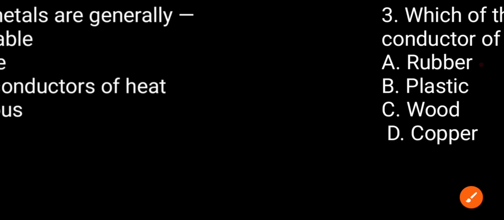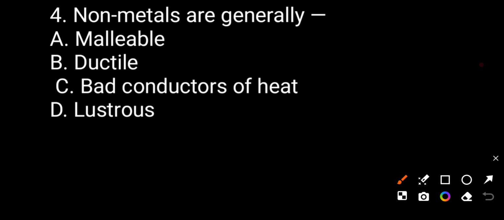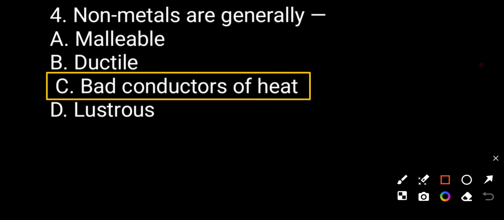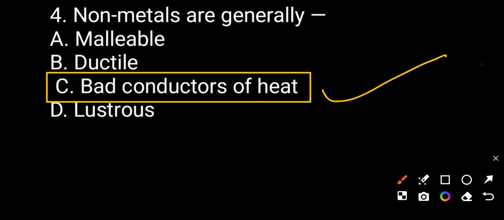Now we see question number 4. Non-metals are generally option A, malleable. B, ductile. C, bad conductor of heat. D, lustrous property. The correct answer will be C. So non-metals are generally bad conductors of heat and electricity. In non-metals, the current or the heat does not flow. So option C is correct.